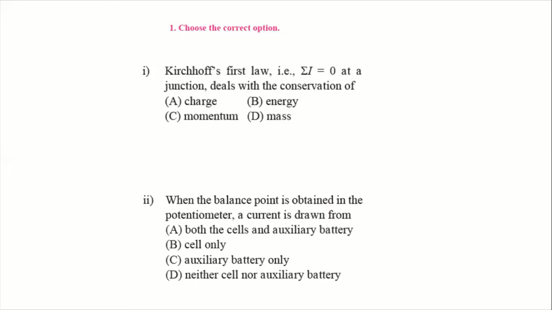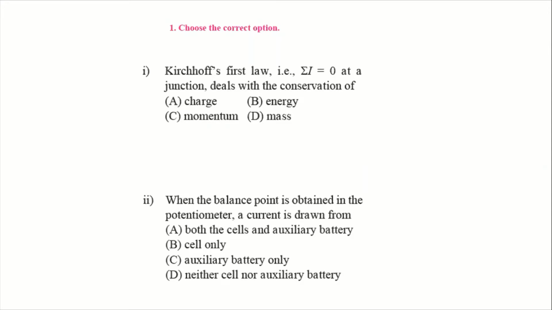Now the second question. When the balance point is obtained in the potentiometer, current is drawn from, and the options are: first, both cell and auxiliary battery; second, cell only; third, auxiliary battery only; and fourth, neither cell nor auxiliary battery. We have to select the correct option here.